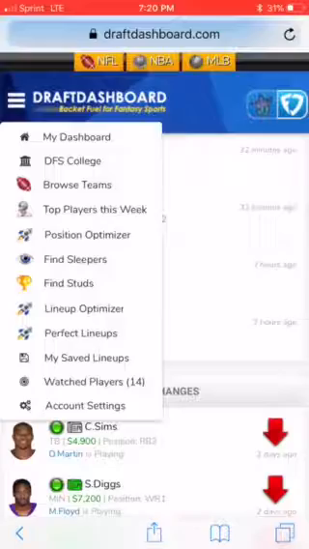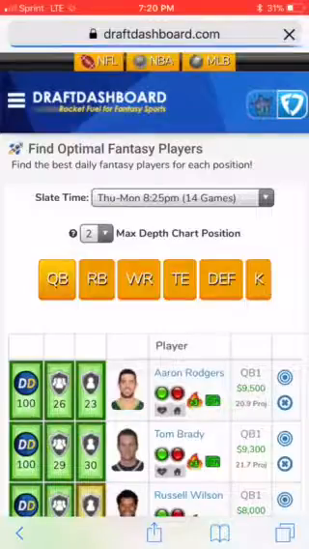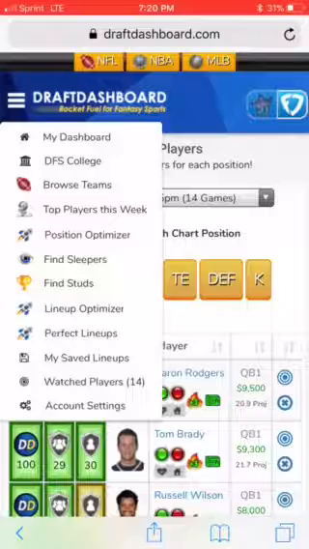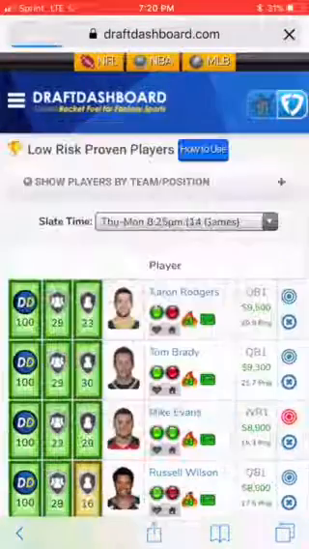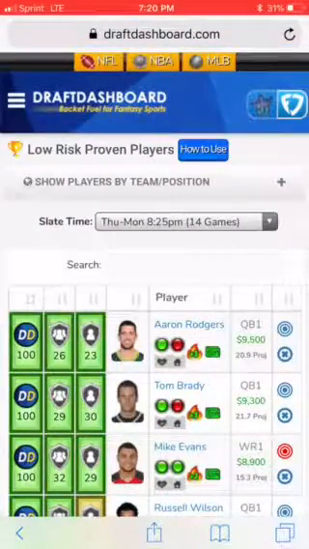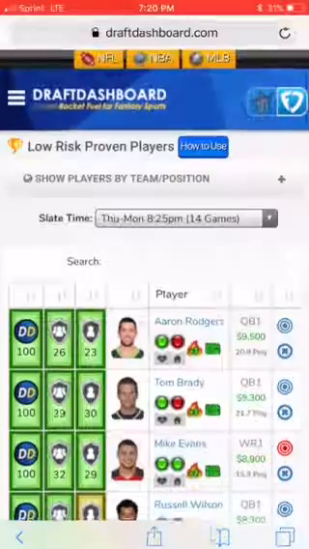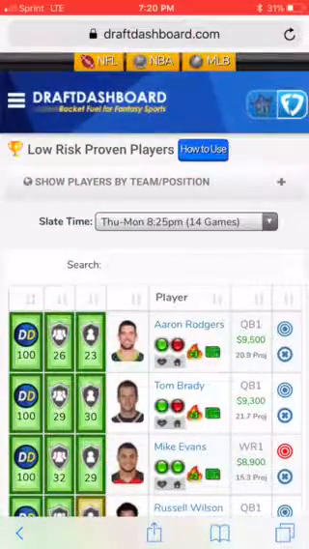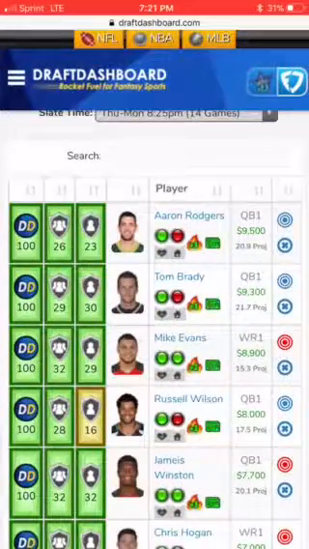Now I'm going to take a look at my position optimizer to show you as well how. Well, let's first go to studs for the week. Now, in some players, you can choose either a tournament with these high risk, high rewards players and have to use some of those, or in cash games, obviously, if you're doing like 50-50 matchups, as you may know on FanDuel, that these you don't have to take such risk. You just want to take players that are consistently scoring good amount of points. It doesn't mean that they don't have high upside, but it just means that they're low risk, proven players that will get you a certain amount of X amount of points, maybe 10 points per game or something in that range.